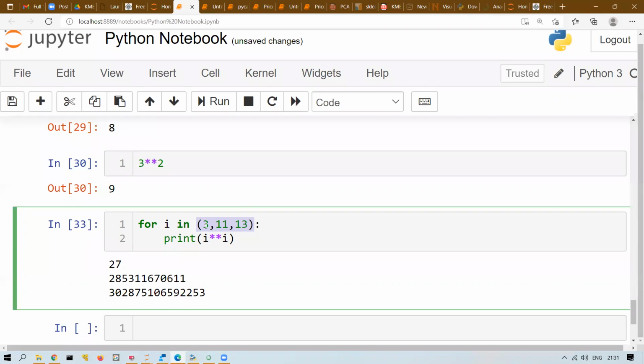Sorry, can you repeat? Here it doesn't make any change in this example, tuple or list. Yes, no change. Just you need to hold the values in some data type, right? Okay. And one more question: in that earlier example, 3 power 2, you didn't use print, but here you're using print. Will it print without the print statement?